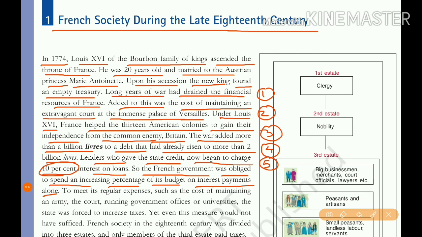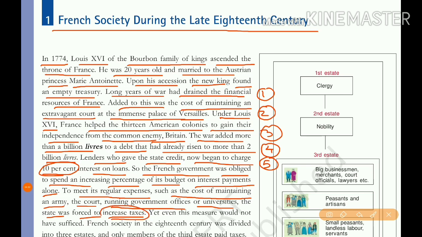To meet its regular expenses, such as the cost of maintaining an army, the court, and running government offices or universities, the state was forced to increase taxes.